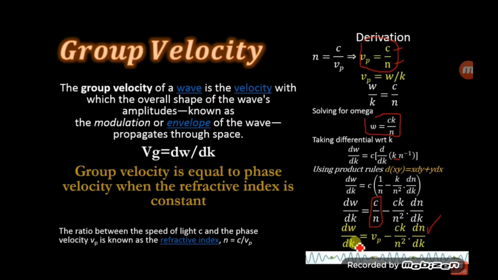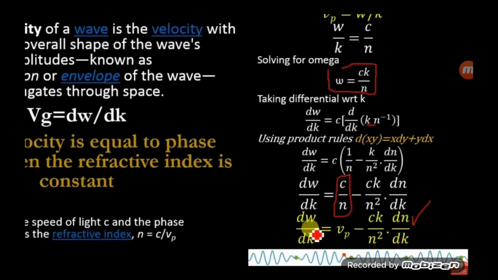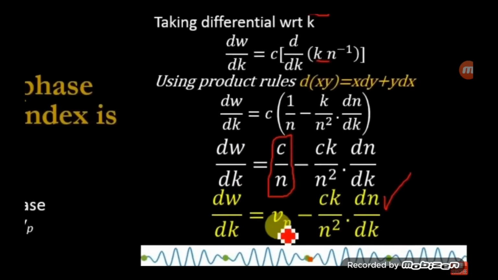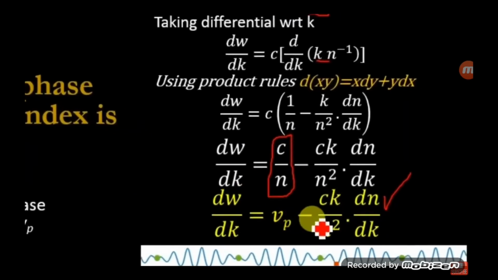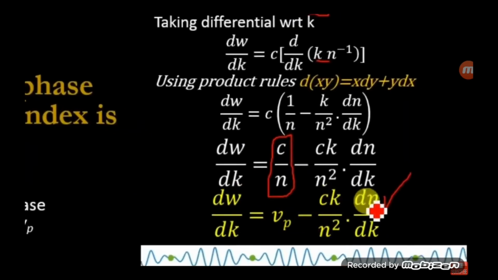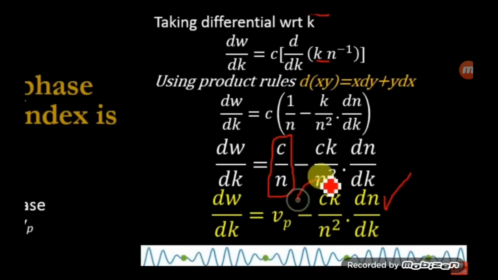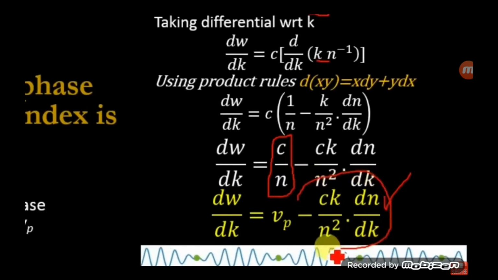This equation further clarifies that the group velocity is less than the phase velocity. Here from this equation you see the group velocity is equal to phase velocity minus ck by n squared dn by dk, subtracting this whole term.